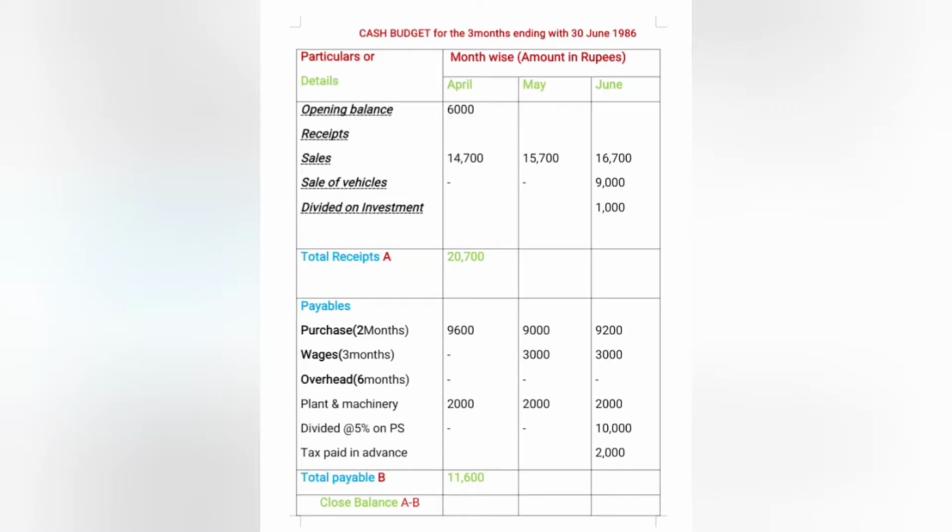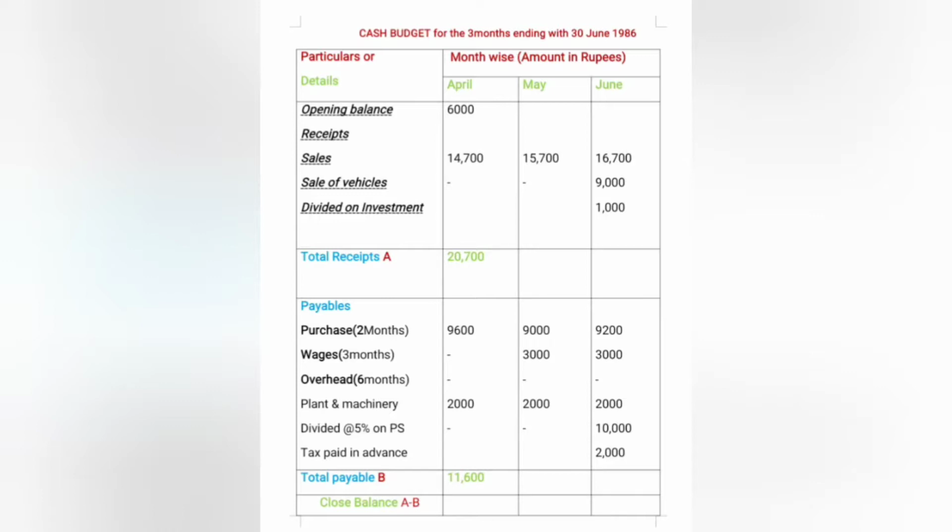Now the above column is receipts. It has 6,000 plus 14,700, it is 20,700. It's total receipts, simply shown as A. Now coming to payables, 9,600 plus 2,000, it is 11,600.